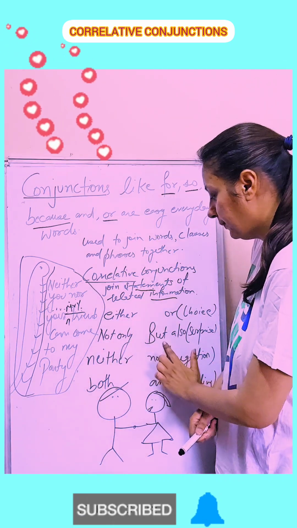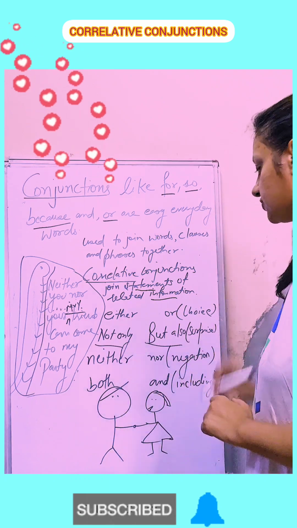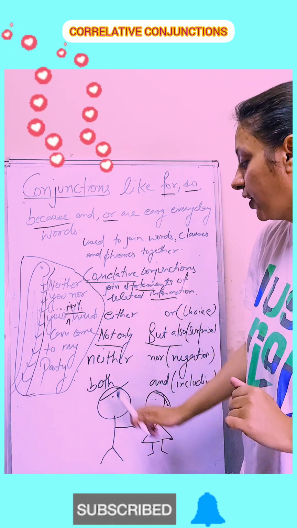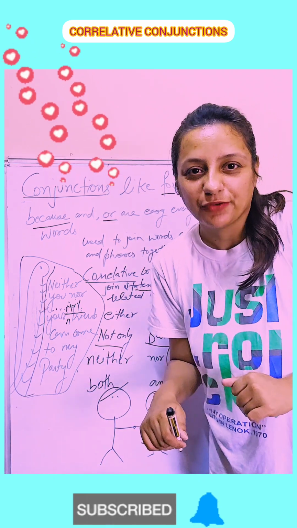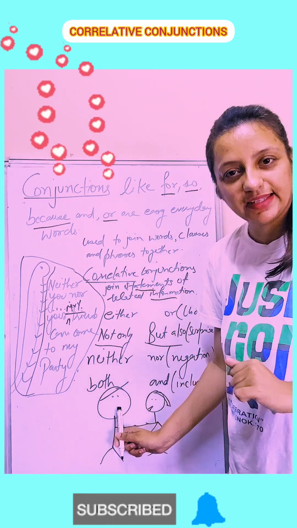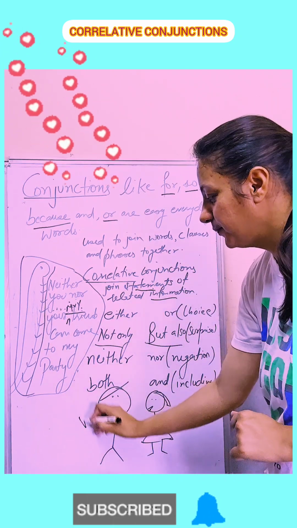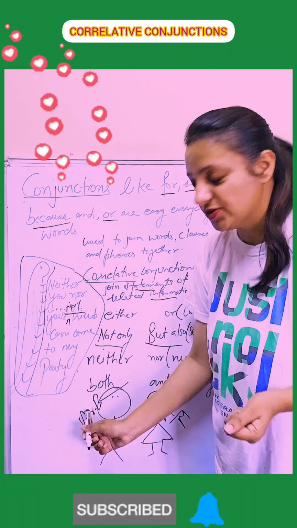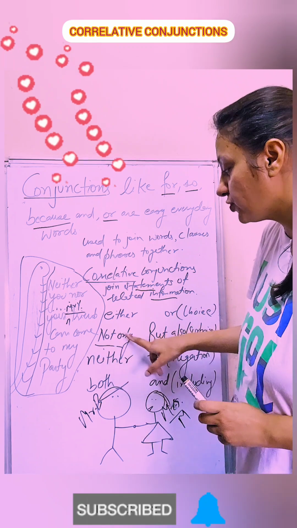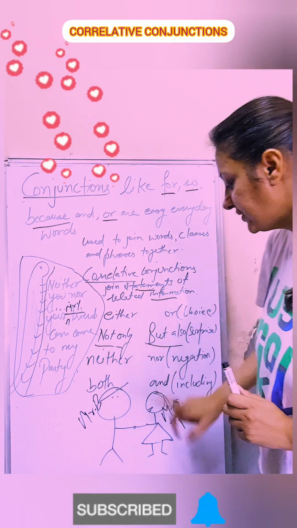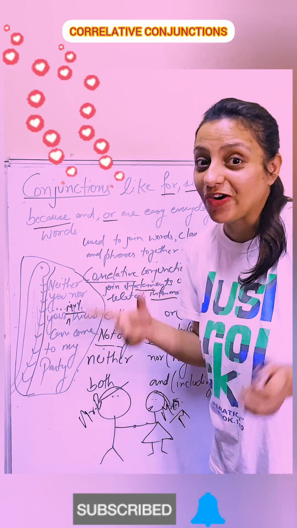Another one, not only but also. So here what is this? Not only but also. I am going to say here not only, this is a girl and boy, so I am going to take the example of them. Not only, you can say the name of the person, Mr. B and Miss M are happy. To say not only Mr. B and Miss M are happy together, but also they got married.